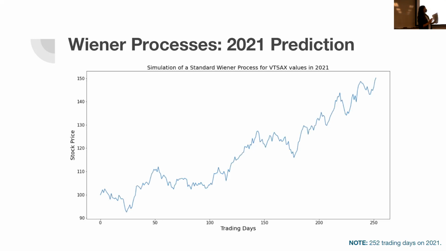So now the fun stuff. This is very exciting. Coding the Wiener process in Python programming fits this graph over here. This is BT Sachs. This is a prediction for BT Sachs in the year 2021. And as you can see, these are the days, and on the y-axis we have the stock price. The trading days go up to 252 because there are 252 trading days in 2021. And well, this is what the Wiener process said.